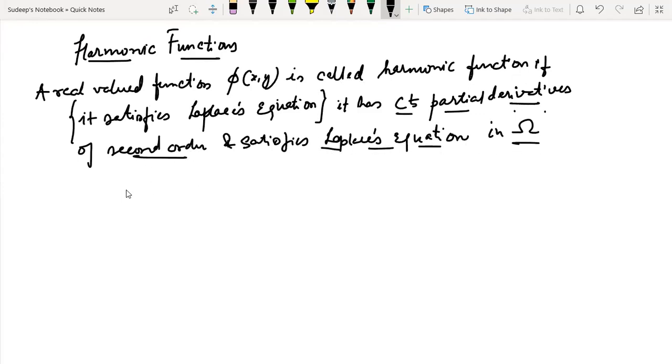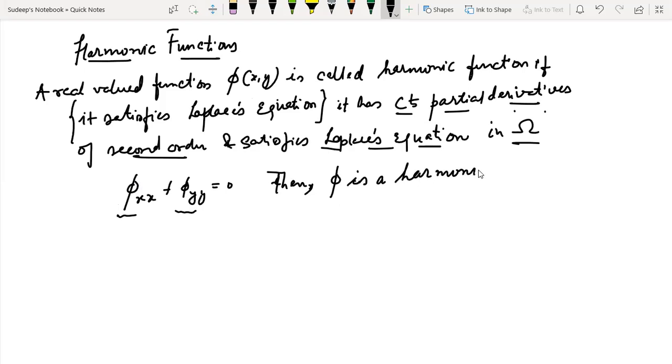So what is Laplace's equation? That is phi xx plus phi yy equal to 0. So if it has second order partial derivatives which are continuous, and also if the function phi satisfies this partial differential equation, which is phi xx plus phi yy equal to 0, then we say that the function phi is a harmonic function in the domain omega.